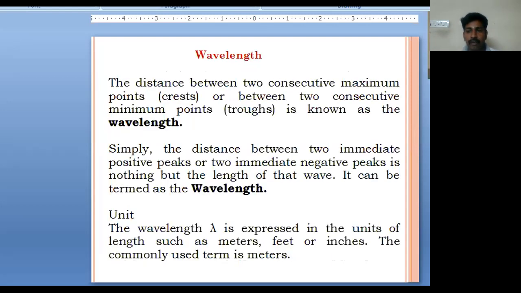Then we go for wavelength. The distance between two consecutive maximum points, or between two consecutive minimum points, is known as wavelength. That is the distance between two immediate positive peaks or two immediate negative peaks. That is the length of that wave, termed as wavelength. The unit of wavelength is meter, sometimes it can be feet, or sometimes inches. But the commonly used term is meter.